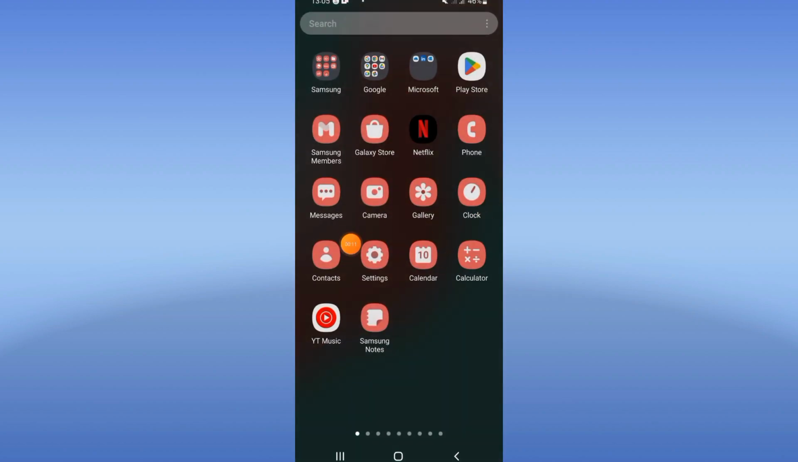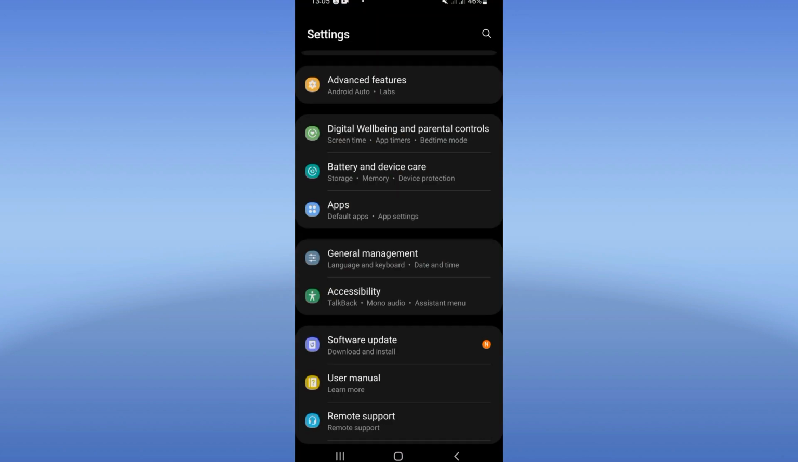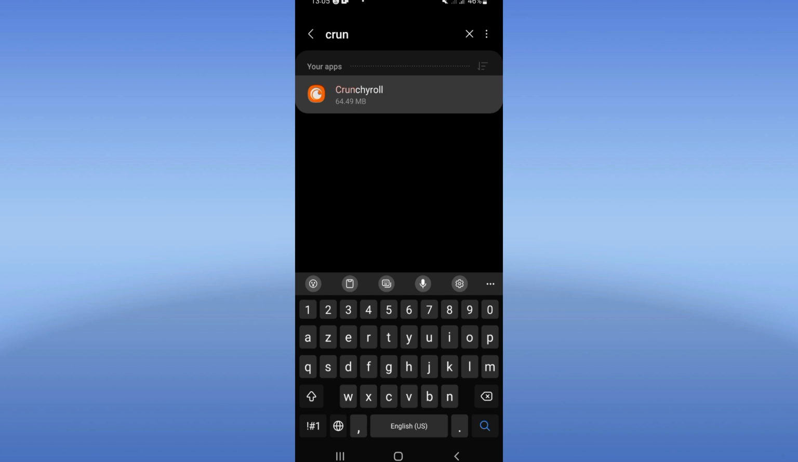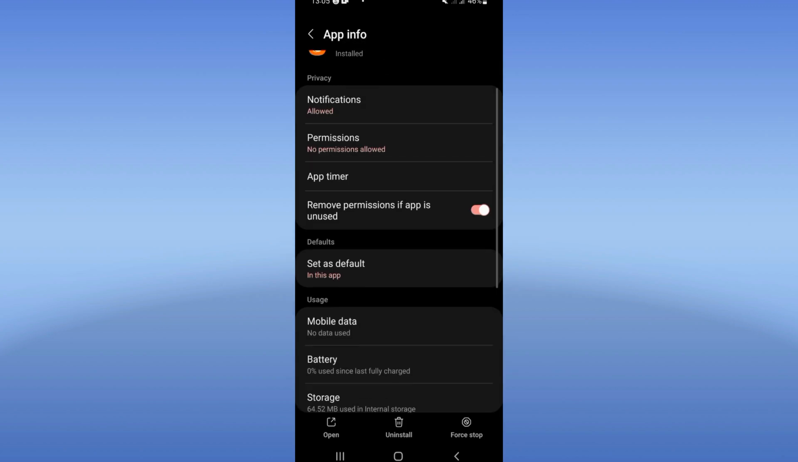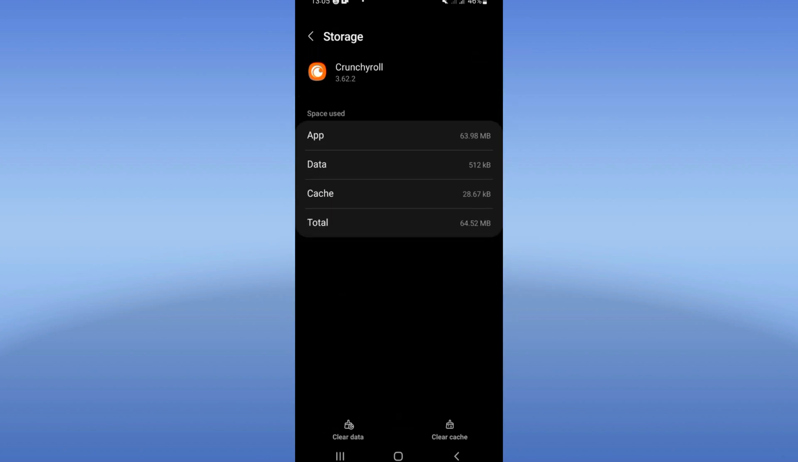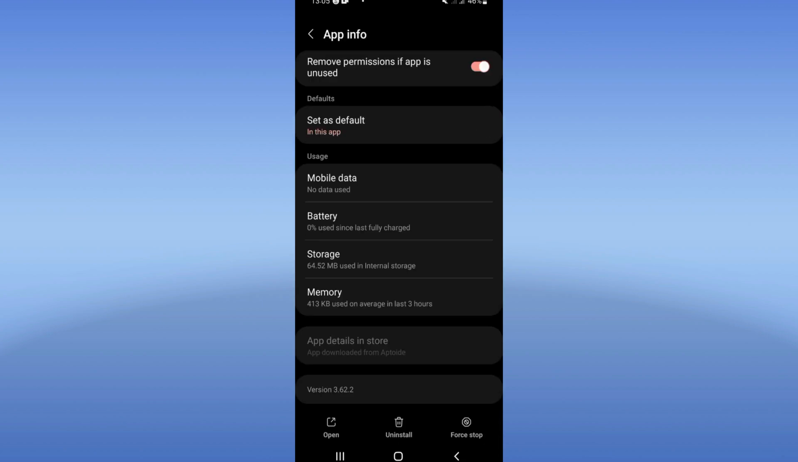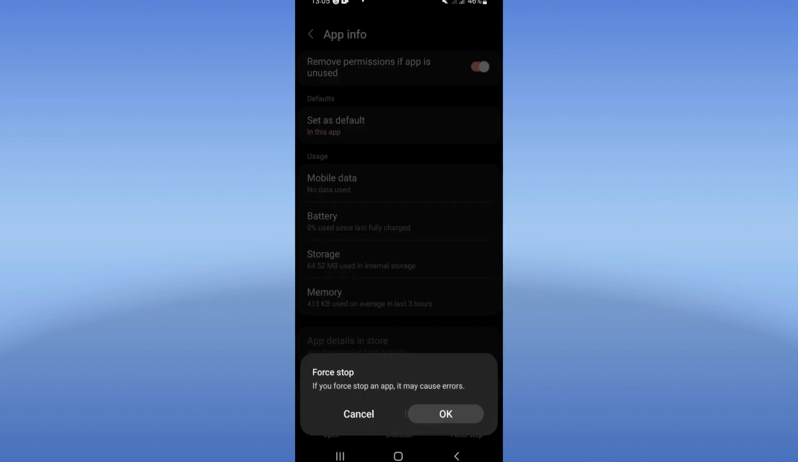Let's do it. Open the settings of your phone, click at the apps option, search for Crunchyroll and click. Scroll down this list, click storage, click clear cache now and then back. Click on force stop and click OK.